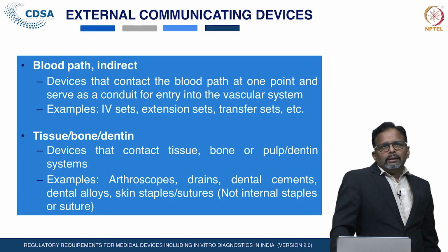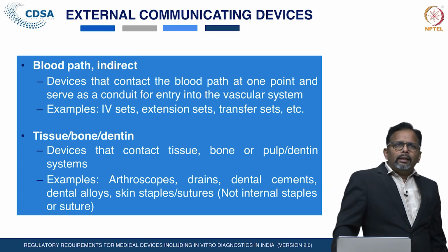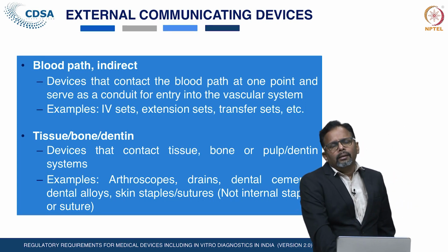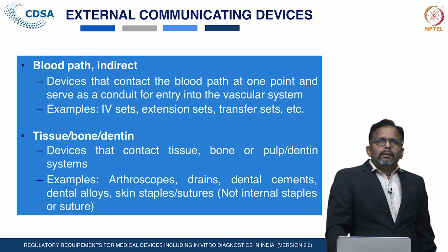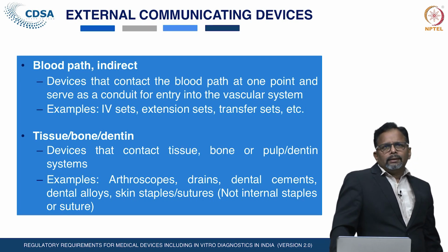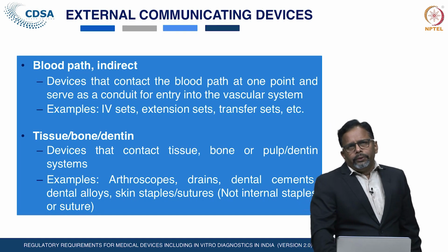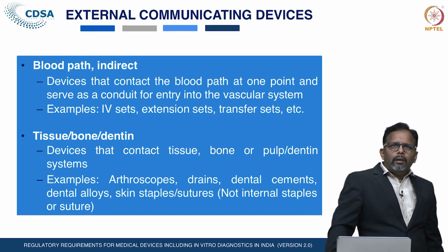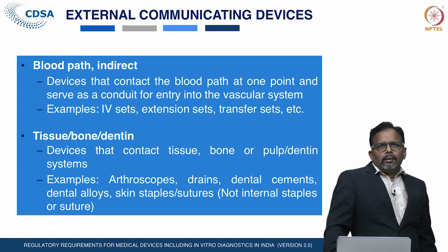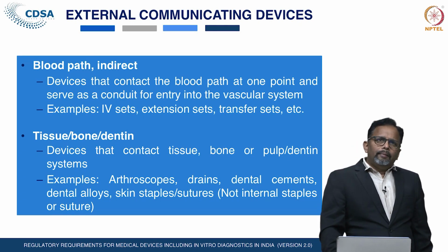Blood path devices contact the blood path at one point and serve as conduits for entry into the vascular system, like intravascular sets, extension tubes, transfer sets, etc. The devices that contact tissue, bone or dentine are considered tissue, bone, dentine devices.